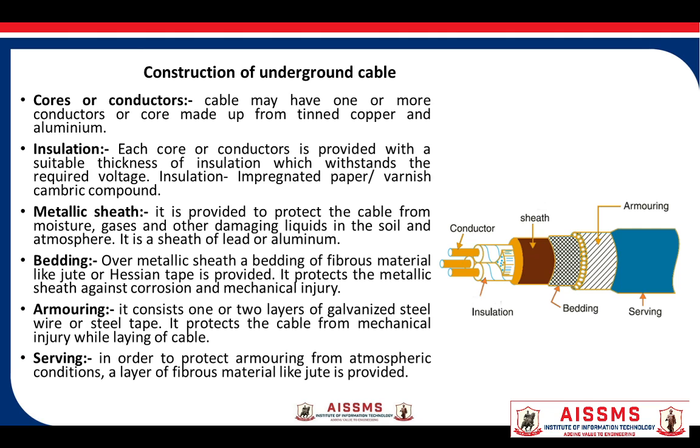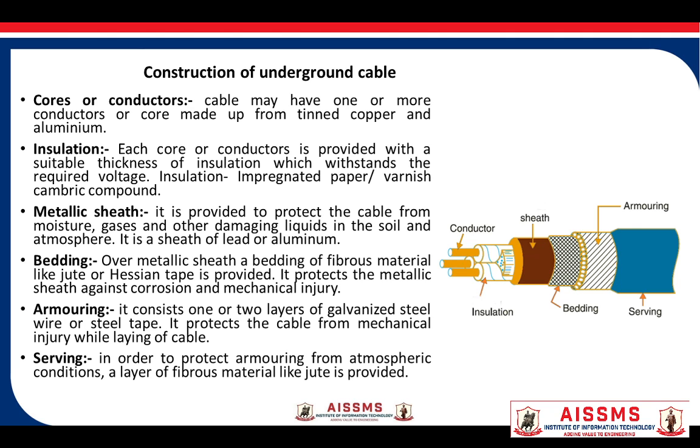Next layer is the metallic sheet. A metallic sheet of lead or aluminum is provided over insulation. It protects cable from moisture, gases, or other damaging liquids such as acids or alkalis in the soil and atmosphere.